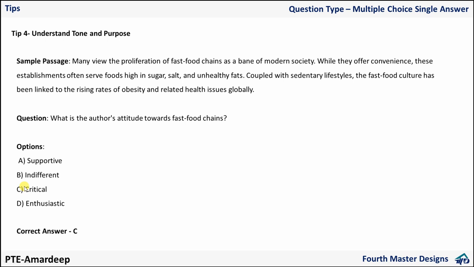Some students take section tests also. So if you, let's say, take 10 section tests, you will be getting this question 10 times again. So there is no point of going for this question. Why? Even if you answer incorrectly, still it is okay. You can still score 80. Why? This one question is 1 mark. So 89 marks, you have to score 89 from your reading fill in the blanks, from your reading and writing fill in the blanks, from your read aloud, from your highlight incorrect words, summarize written text, and reorder paragraphs. You have to focus on those questions, not this one.